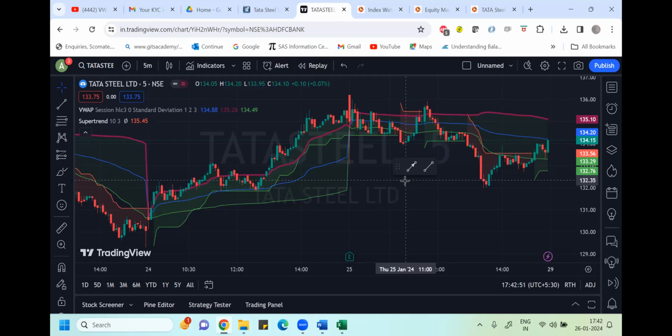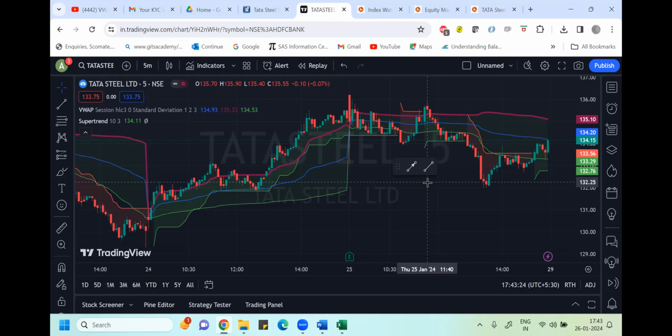It is showing here possibly the red color. The moment the Supertrend becomes red, you can sell the stock. Okay, so when your Supertrend and your VWAP both are showing the same movement, you can practice that strategy at that moment only. So here, if your Supertrend is showing red color, you can sell the stock.